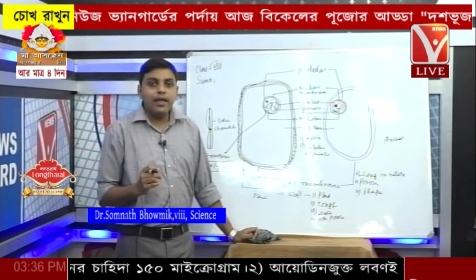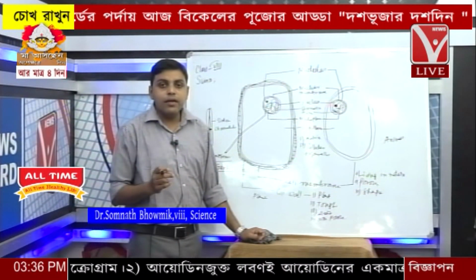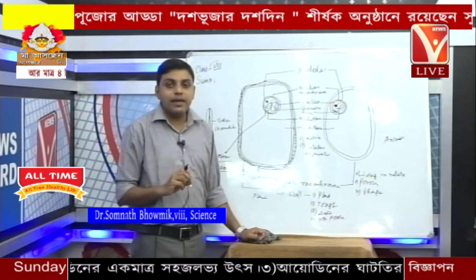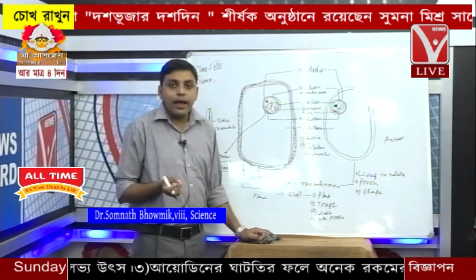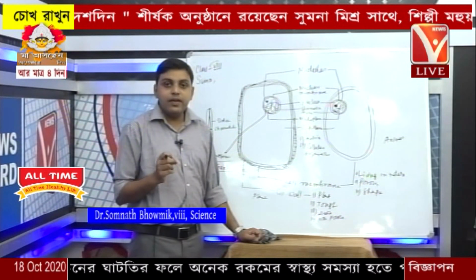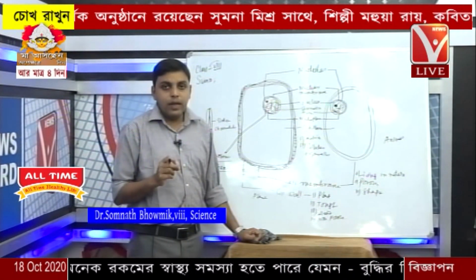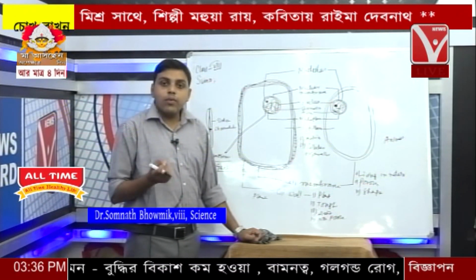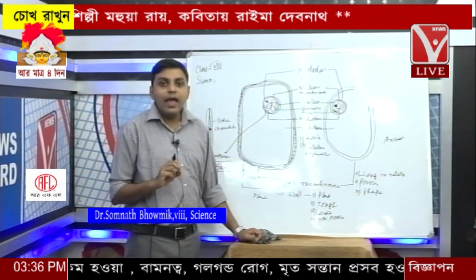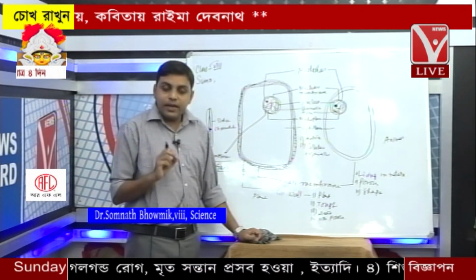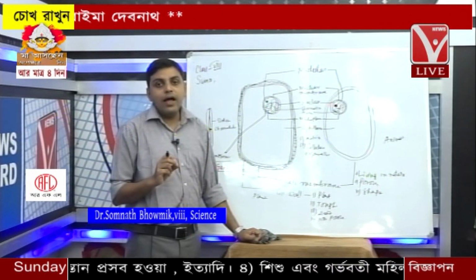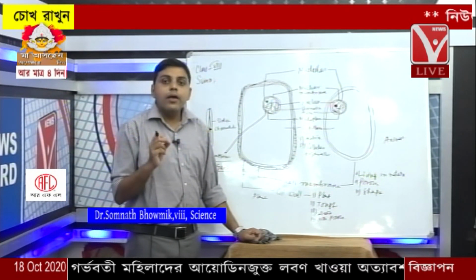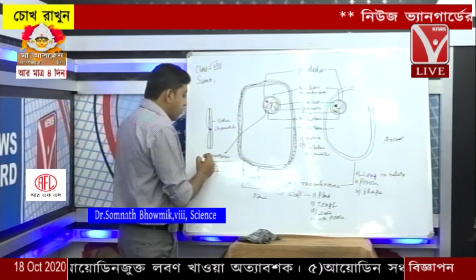Every family has their unique distinct features, and these features are carried by the DNA or the gene. So that's why this part of the cell, the nucleus, is very important, because the nucleus contains the chromatin, and the chromatin actually bears the DNA and the other genes. This DNA or gene contains the characteristic features of every family, or we can say every generation. Clear? So this part is very important.